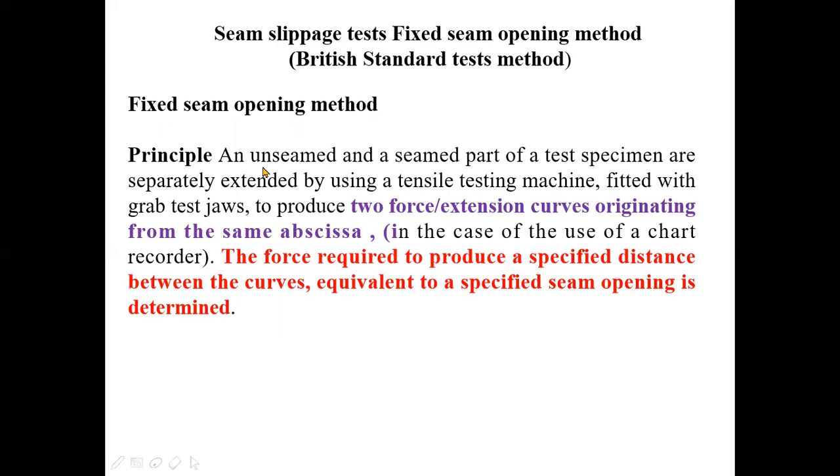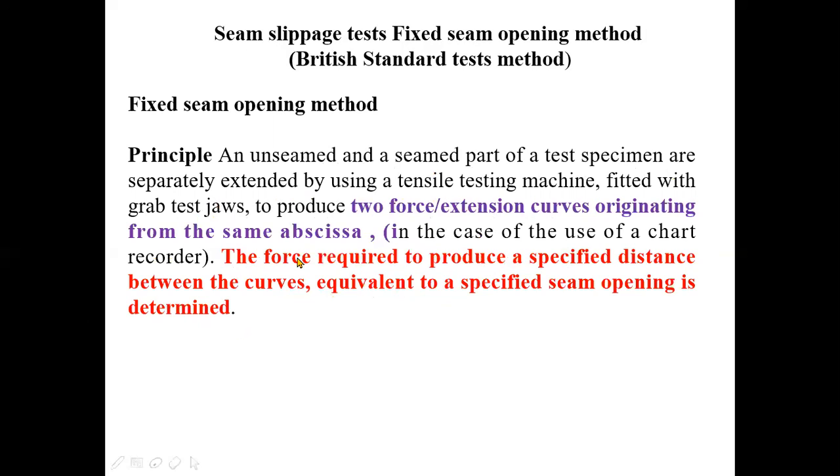As I have already told you, an unseamed and a seamed part of the test specimens are separately extended using a tensile testing machine fitted with grab test jaws to produce two forced extension curves originating from the same abscissa. In the case of use of a chart recorder, the force required to produce a specified distance between the curves, equivalent to a specified seam opening, is determined.